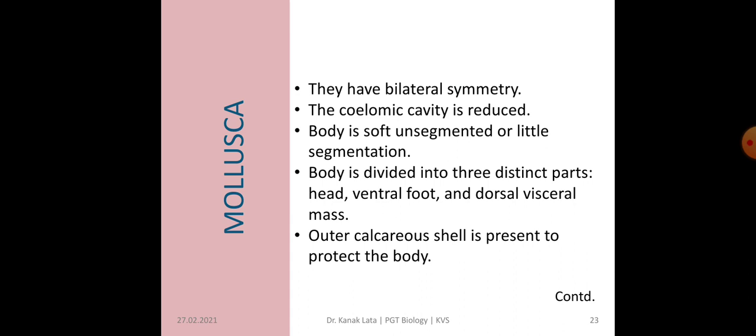They have again bilateral symmetry. The coelomic cavity is reduced and the body is soft and unsegmented, or very little segmentation is seen. The body is divided into three distinct parts. They are head, ventral foot and dorsal visceral mass. An outer calcareous shell is present and this calcareous shell protects the animals.